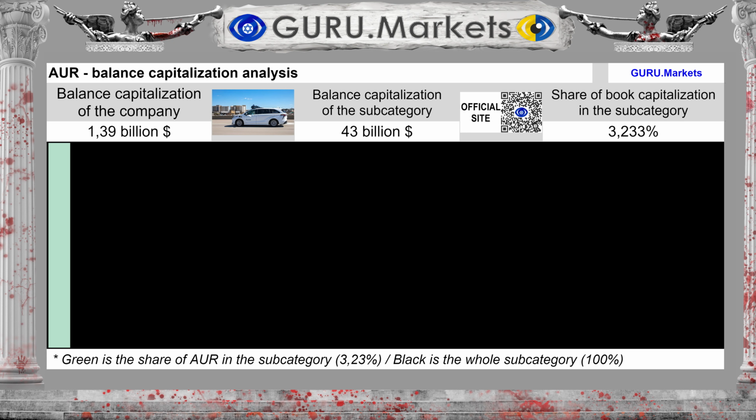The company's balance sheet capitalization is $1.39 billion. And the balance sheet capitalization of the subcategory is $43 billion. Aurora Innovation Inc. constitutes a share of 3.233%.